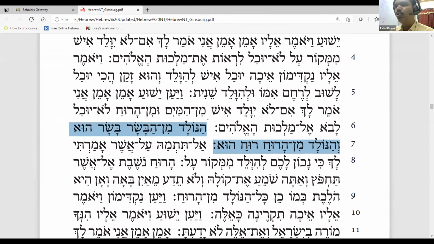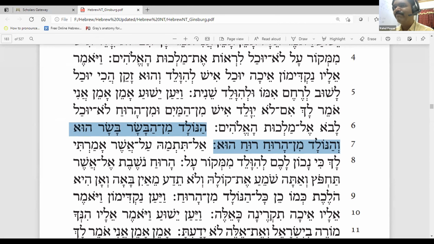Nolak, the root word is Yalad. Yalad means to be born, or you can say a child. So Hanolak means that which is born. From means from. Bashar means flesh. He who is brought. Actually, the he means who here. Who means he.